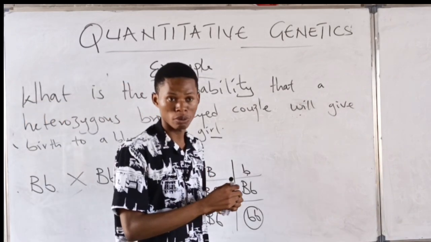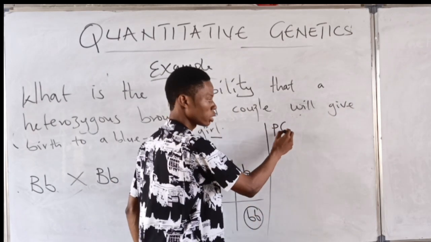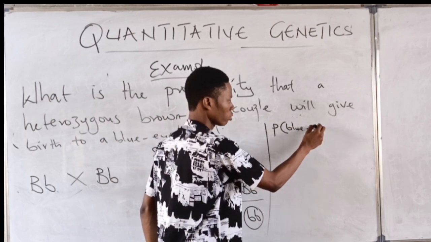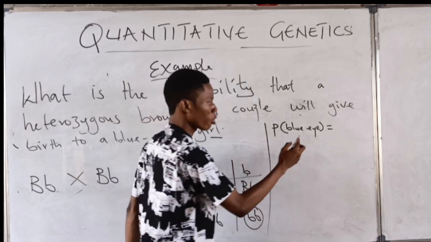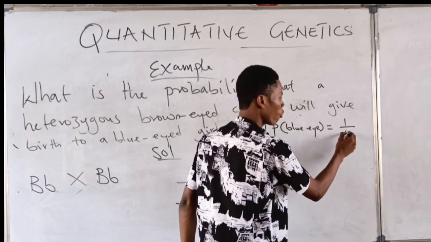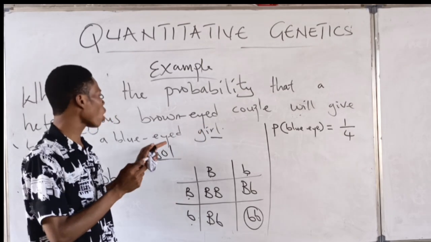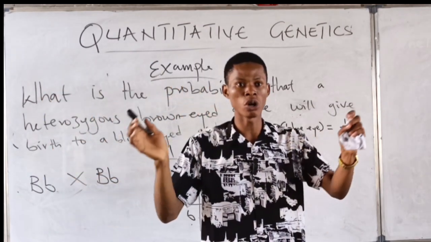Now, listen up. You write now. The probability of blue eye is what? 1/4, right? So the probability of blue eye is 1/4. But that's not all. They said blue eye girl. I know it's either you are a boy or you are a girl.